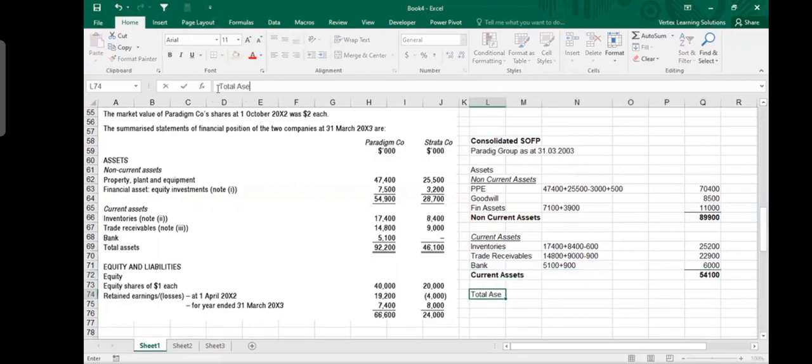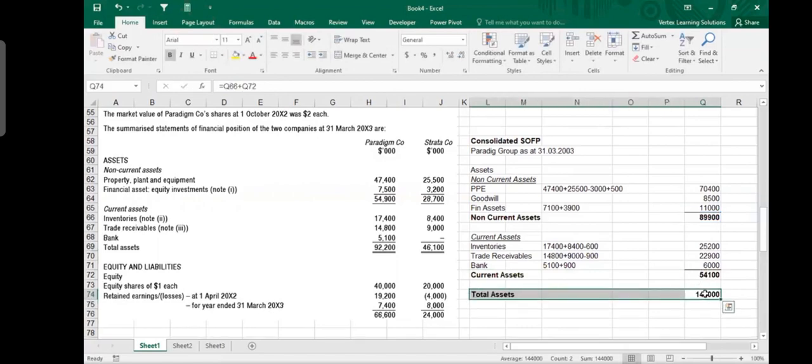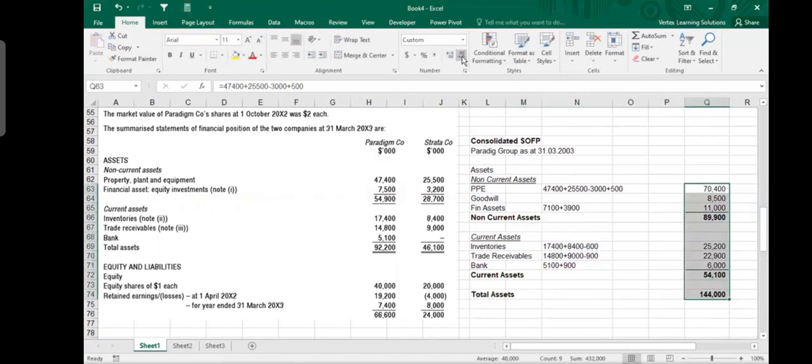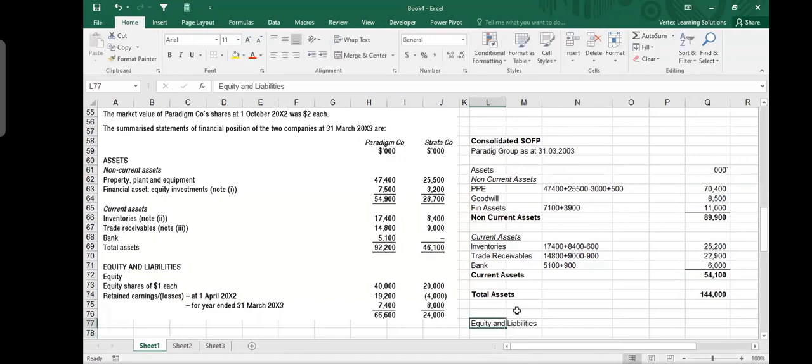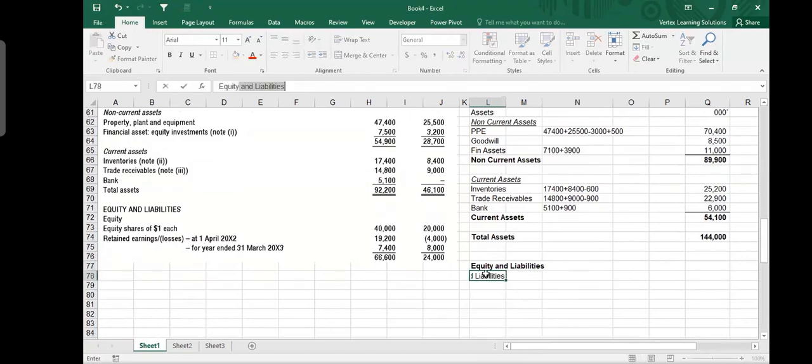So the total assets for the group are 89,900 plus 54,100. It is 144 point whatever, let me put it in millions. And I will put here 3 zeros on the top. So this is 144 million. This is the total assets for the group. And then we make our equity and liabilities. And in equity and liabilities, of course, we start with the equity, which belongs to the parent.